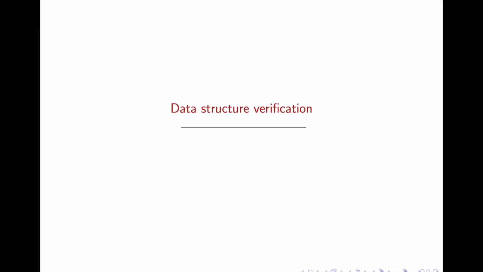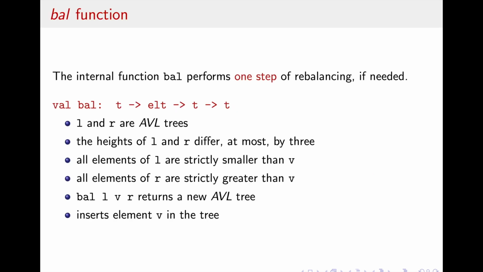So, for the data structure verification, we decided that a good example would be the bal function, because even though it is an internal function, it is of the utmost importance for the AVL trees. Assuming we have a call to bal l v r, this function will create a new node with left on l, value v, and right on r, performing one step of rebalancing if needed.